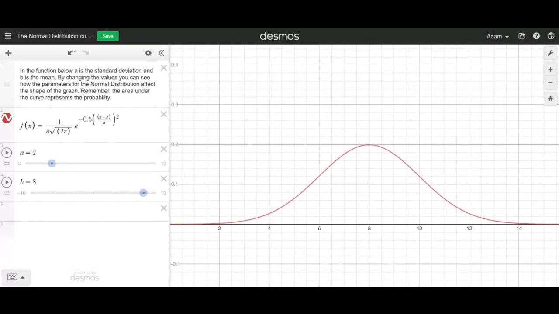It says up here, area under the curve is probability. For now, just ignore that. We'll get to that later, I think. But this is what you would get. You can change these values of A and B. You have these sliders that can shift the graph. So for instance, if I change B, which is the mean, right? Well, there we go.